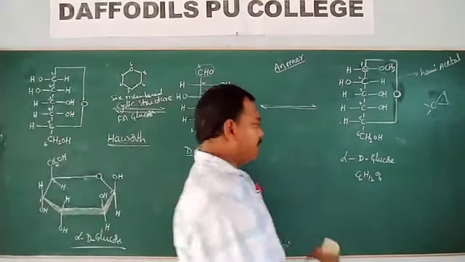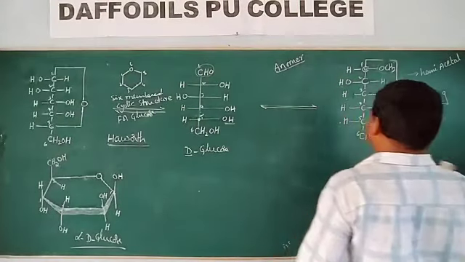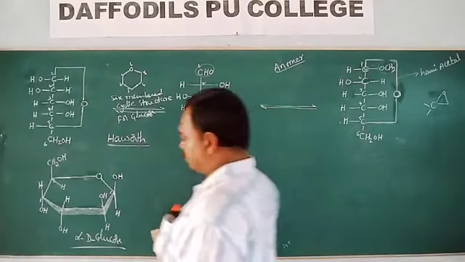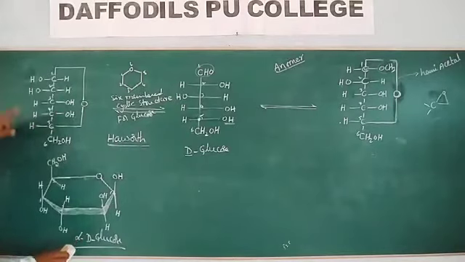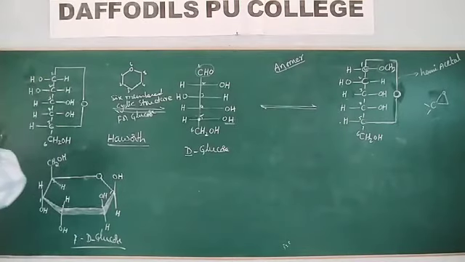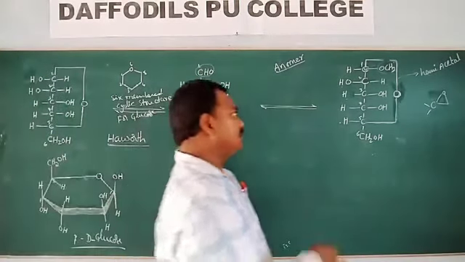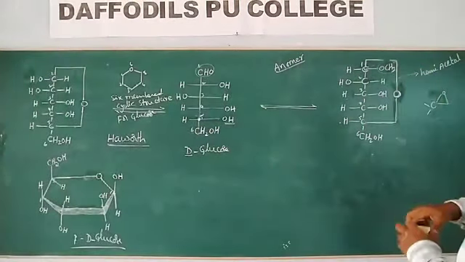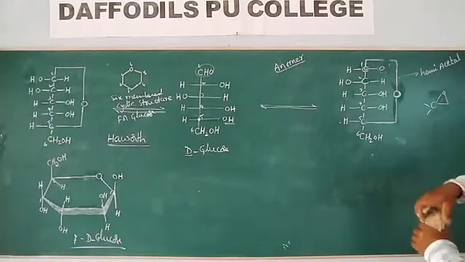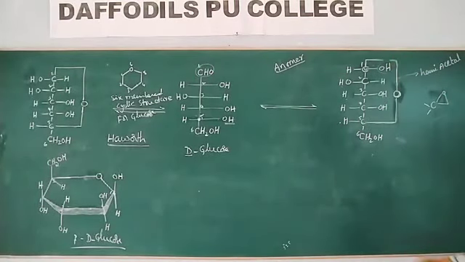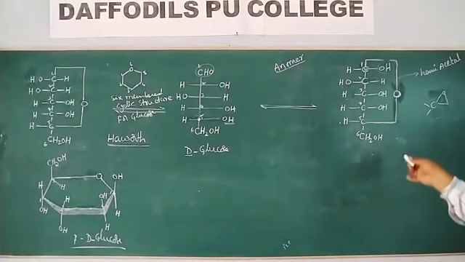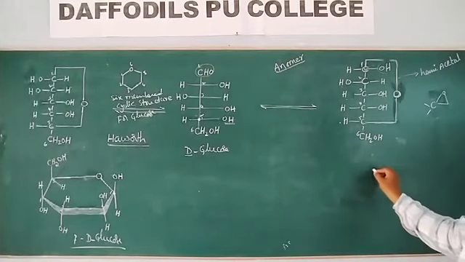Now we will draw the Haworth pyranose structure for beta D glucose. Here the OH group is present at the left side in one, and at the right side in the other, so this one becomes alpha. I am drawing the Haworth structure for this one.